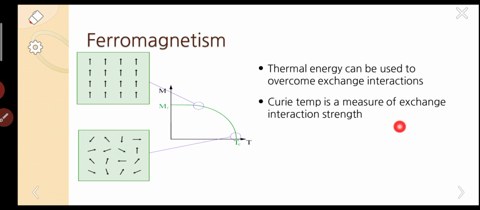Curie temperature is a measure of exchange interaction strength. We can simply take the Curie temperature as a boundary. Before that boundary, the dipoles are in the ordered state, that means in parallel directions. Whenever it crosses the boundary, the dipoles turn into random directions. This is the effect of temperature, technically called thermal energy. Using thermal energy, we can change the situation.